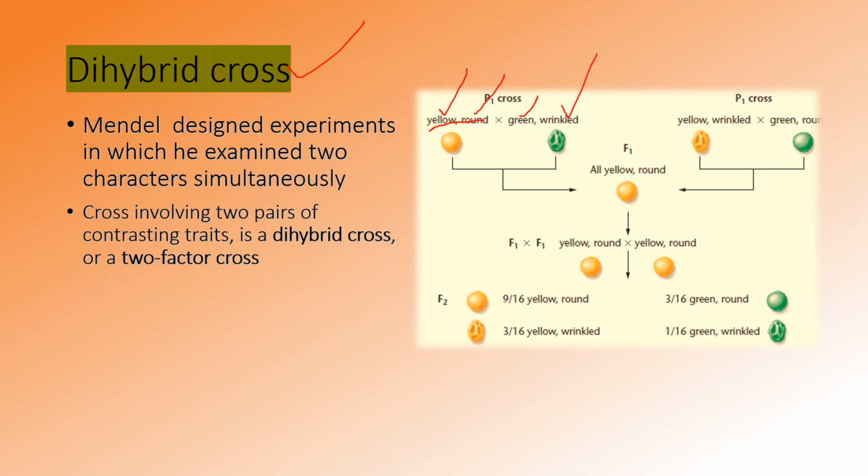Two characters are selected, so this type of cross is known as a dihybrid cross. This is the terminology we used in the previous slide: yellow round and green wrinkled, represented as capital G and capital W, and here small g and small w.